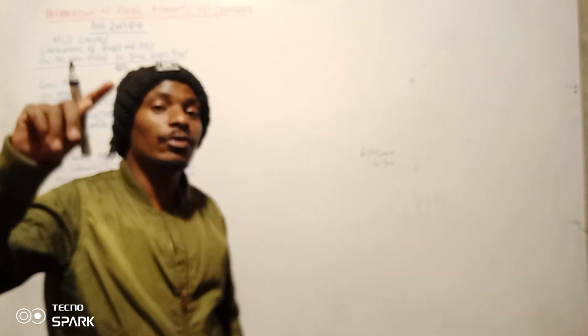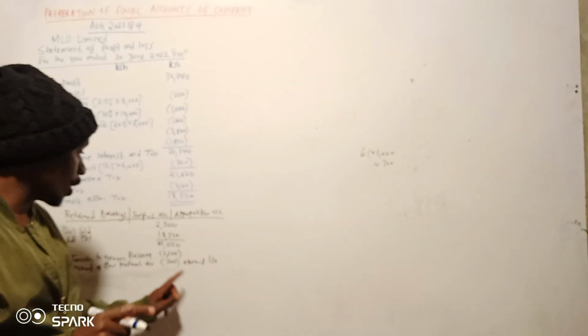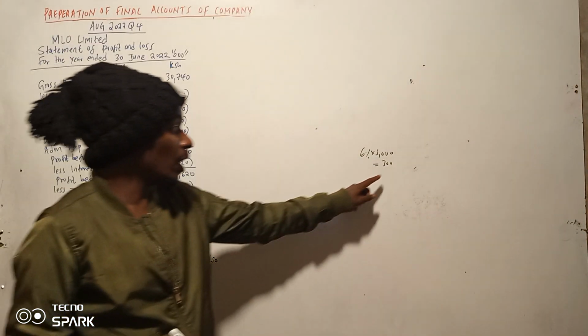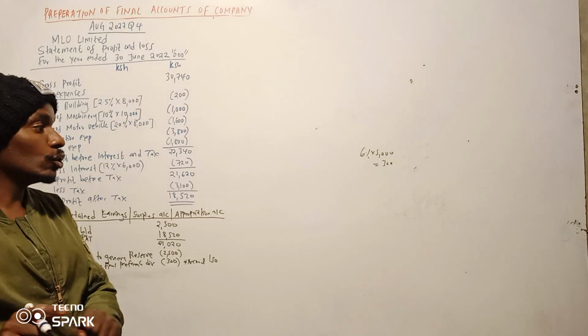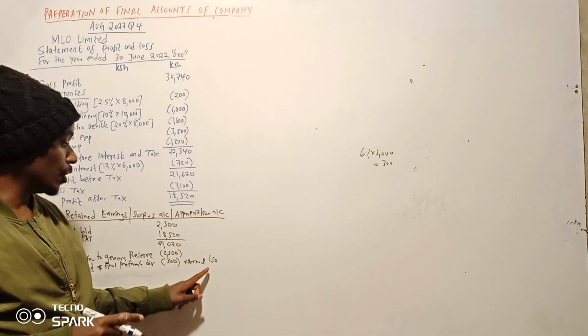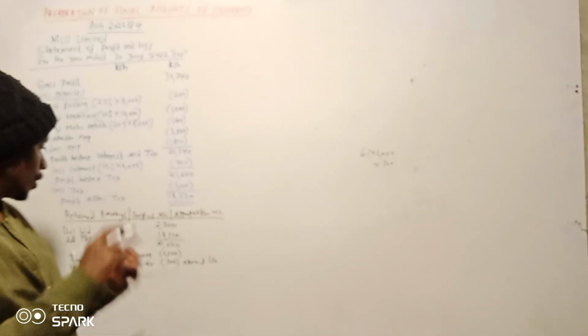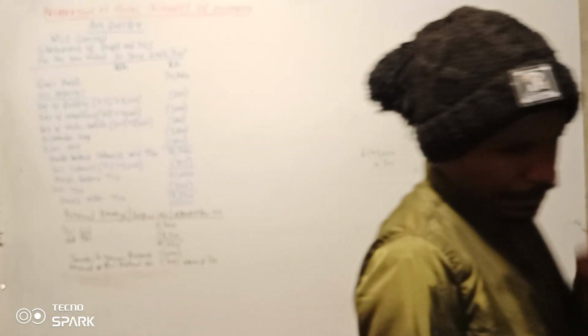So they are supposed to pay 300, but in the income statement they have already paid 150. So kumaanisha out of this 300, 150 is already paid from the income statement. So the balance of 150 is not paid. So it's an accrual. That one is okay. I think tunaachia hapo. You can go to the next one.